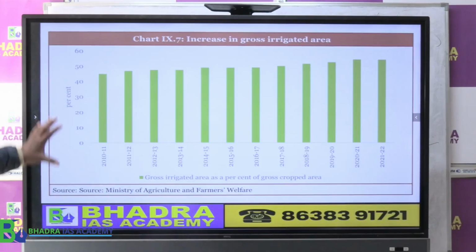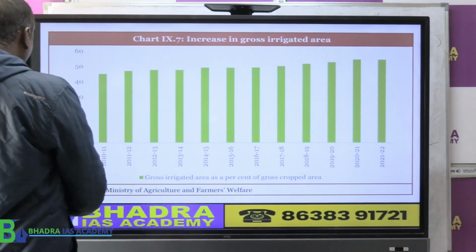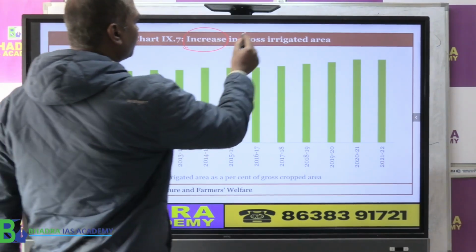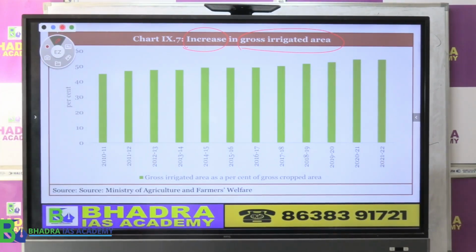If you look at the chart that they have given, the economic survey says there is an increase in gross irrigated area. It has been increasing. Here they have given it in percentage.